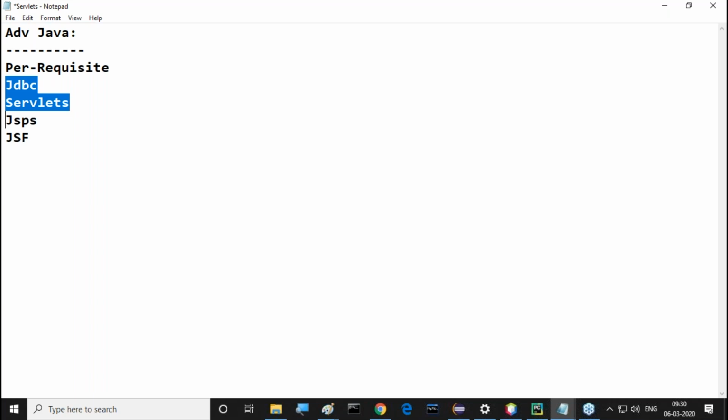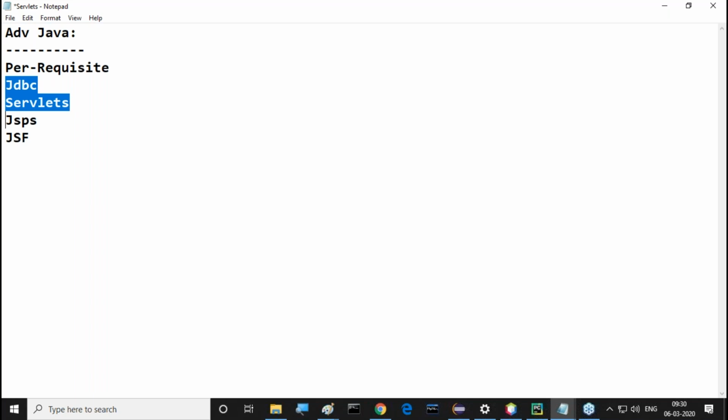But conceptually, servlets is for server-side programming. JDBC is for database interaction. Both are not having any relation. Understand it? So what I am telling you, you can learn JDBC and servlets parallel. You can start JDBC and servlets parallel. Both are not interdependent. But JSP is interdependent on servlets. But servlets are not interdependent on JDBC. That's why in our learning process, we can start JDBC and servlets at a time.